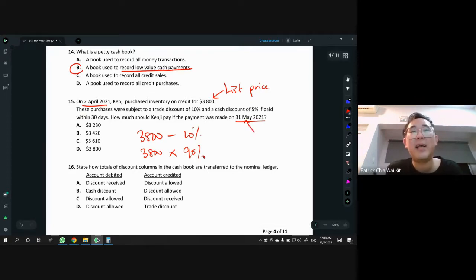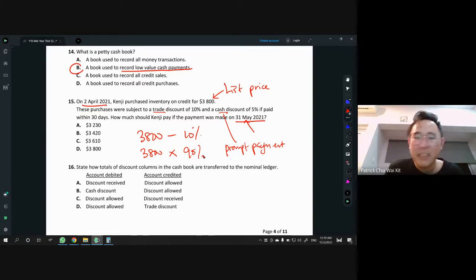You must understand the difference between trade discount and cash discount. Trade discount is the one you get when you buy a lot. Cash discount is the one you get when you pay early. Cash discount is only given when payment is made early, or another word, you call it prompt payment. So 31st May, is that within 30 days? You should know the maths here. We are way far from within 1 month.